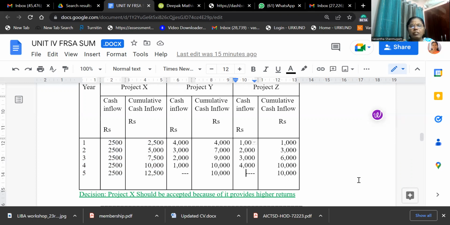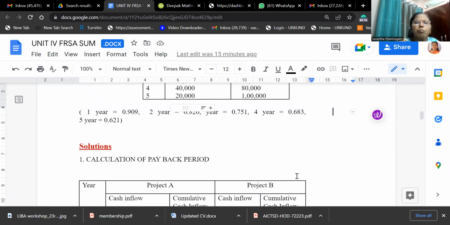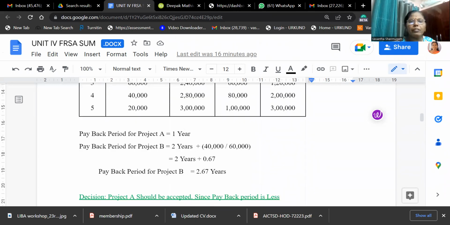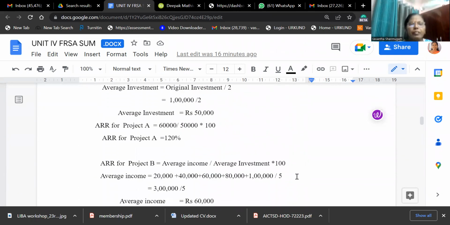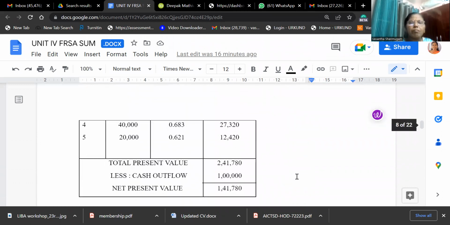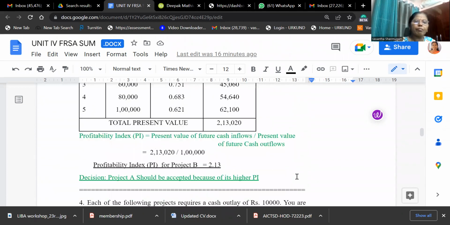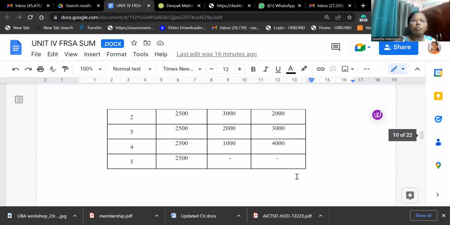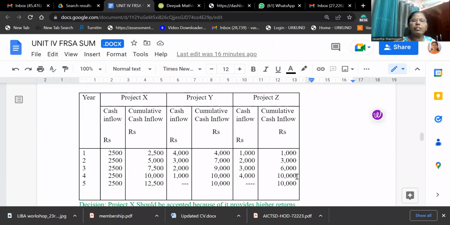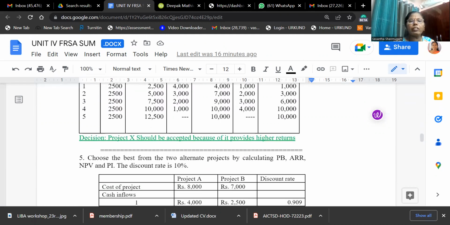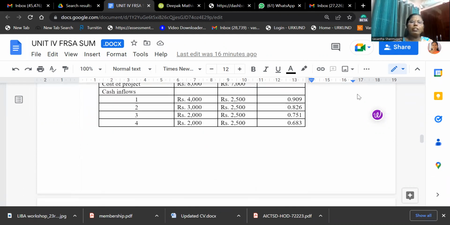Then project Z: 1,000 plus 2,000, 3,000. 3,000 plus 3,000, 6,000. 6,000 plus 4,000, 10,000. So now in all the cases it is 4 years.